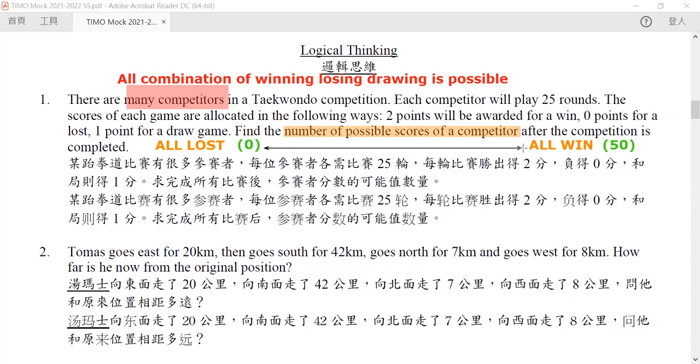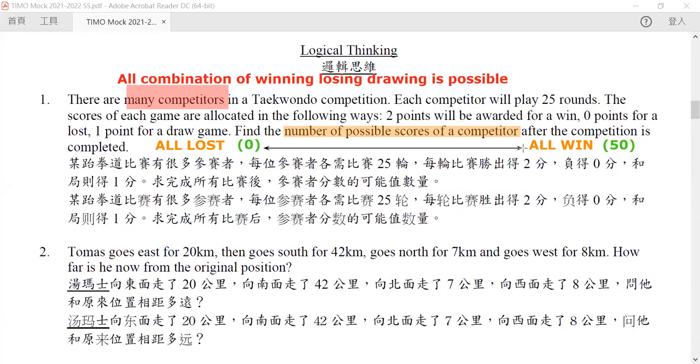For example, in here, if instead of 1 point for a draw, we allocate 0 points for a draw, so it's either 2 for a win and 0 for a loss or draw, then for this competition it is impossible for you to get an odd score, because in every game, either you get 2 or you get 0. These are all even numbers. So it's impossible for you to get an odd number if you do not get 1 point for drawing.